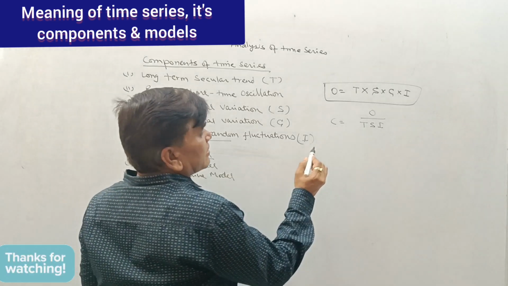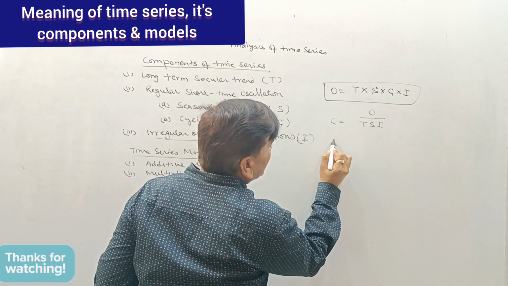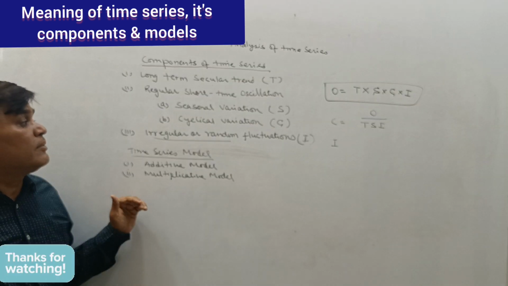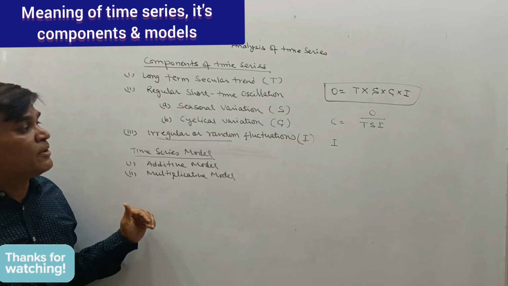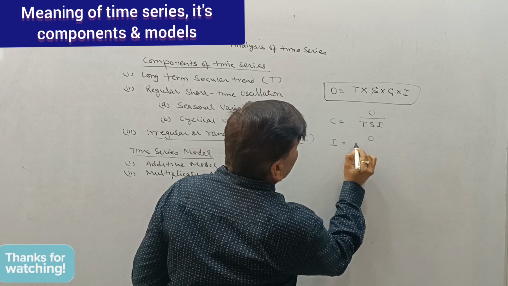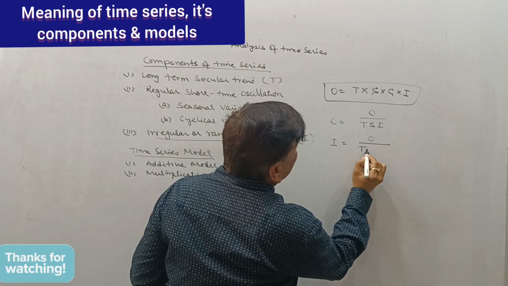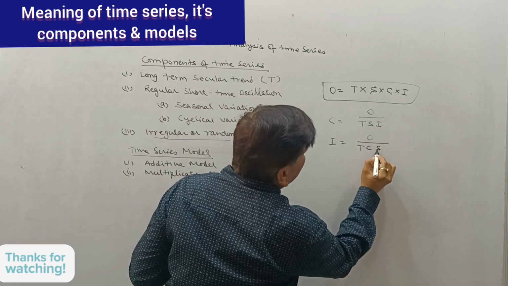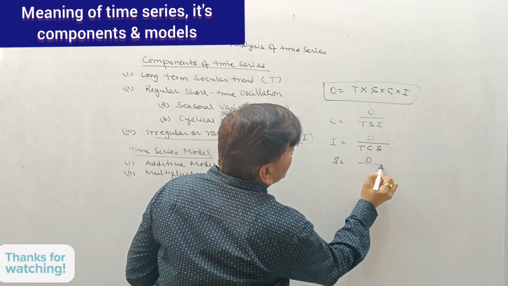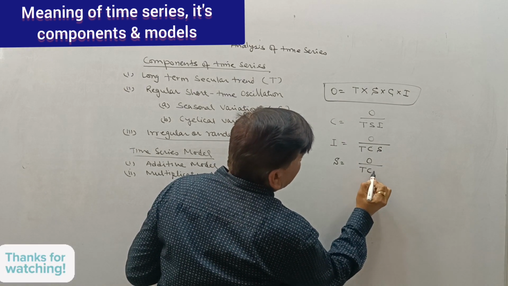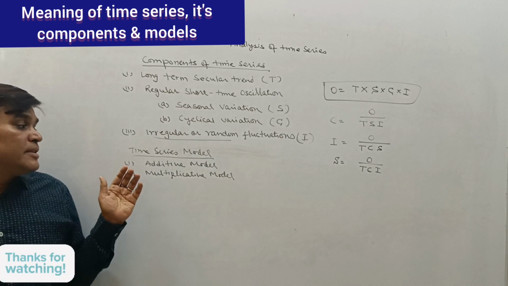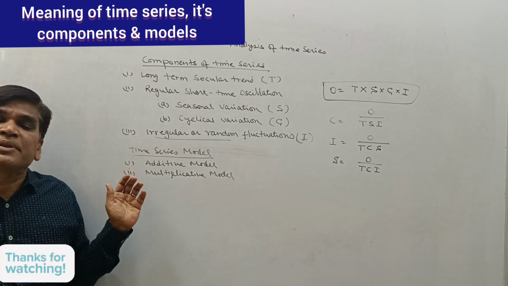If we want to calculate the difference in data due to irregular variation or random fluctuation, we will take the original data divided by trend, cyclic, and seasonal. If we want the impact of seasonal, then original data divided by trend, cyclic, irregular. So this is called the multiplicative model for the time series.